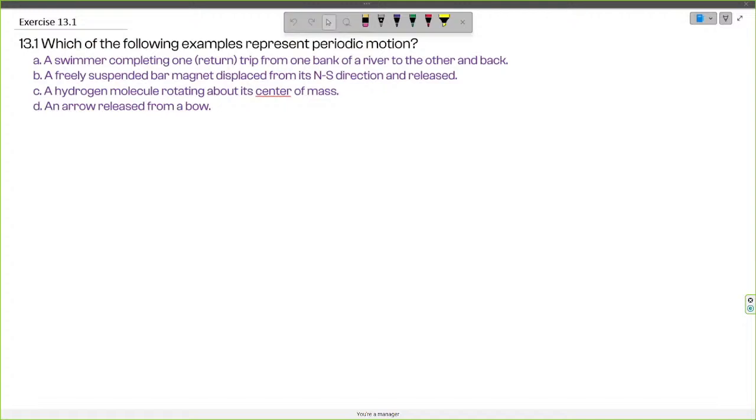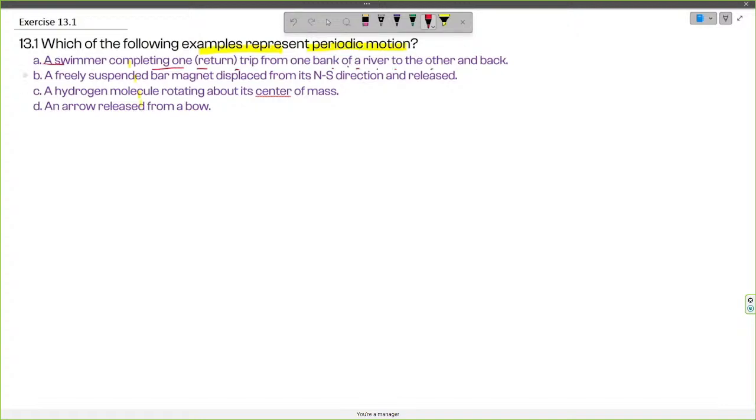Hello everyone. The question says: which of the following examples represent periodic motion? So we have to find out among these four options what are the periodic motion and what are not the periodic motion. So in the first option we have a swimmer completing one return trip from one bank of a river to the other bank.